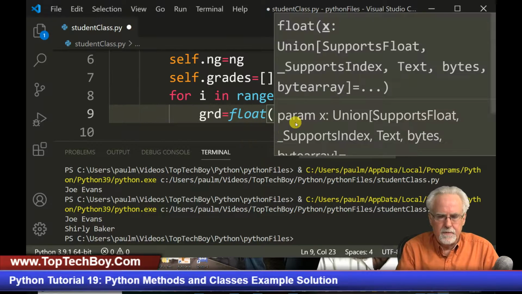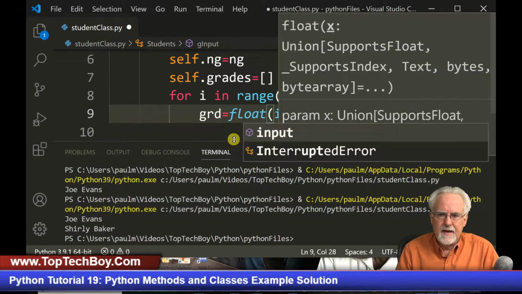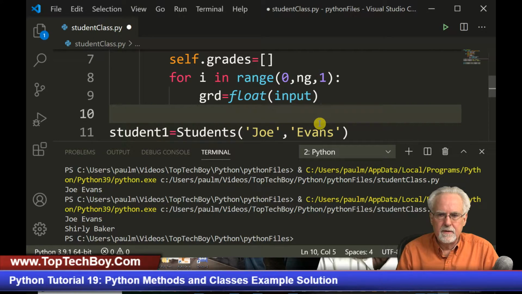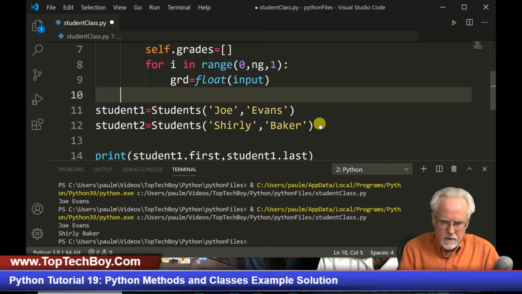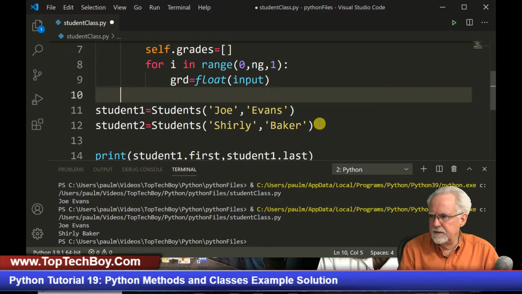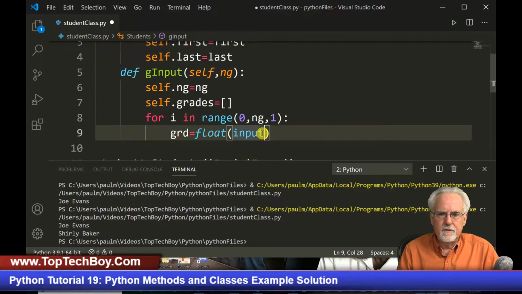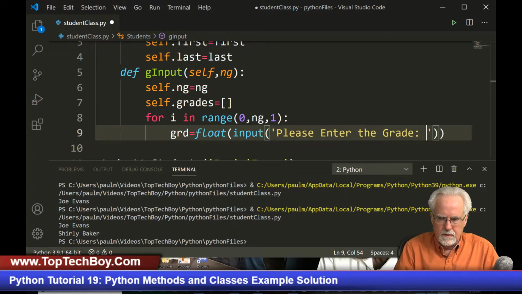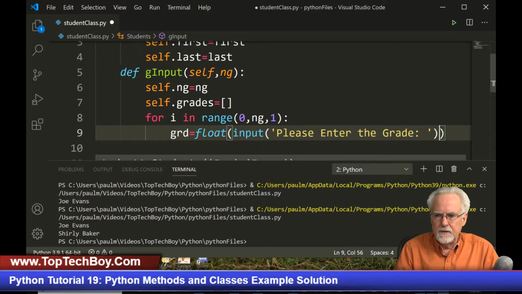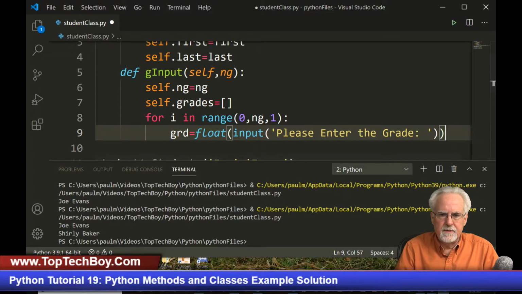So we're going to float the input. Can you guys still see that? I think you can still see that. Okay, so I am going to float the input, and then I'm going to say, please enter the grade, colon, and then this closes the string, this closes the input, and that closes the float.